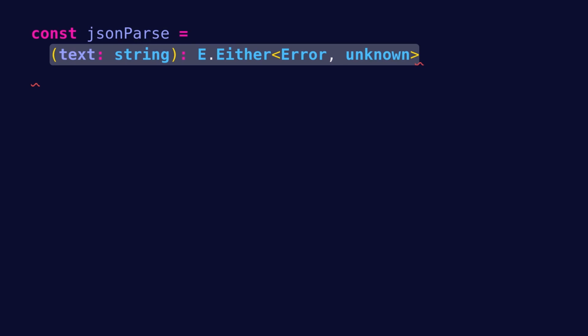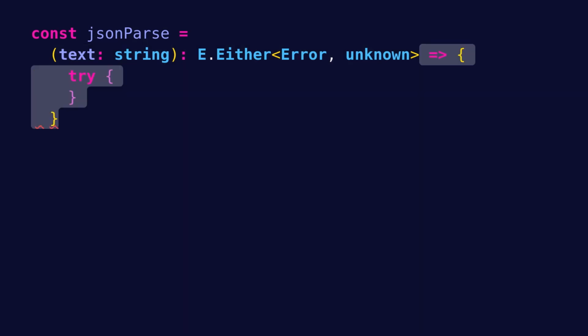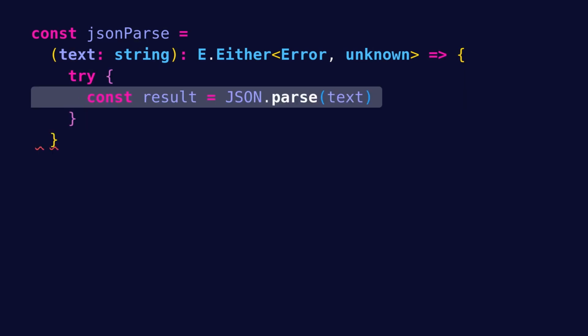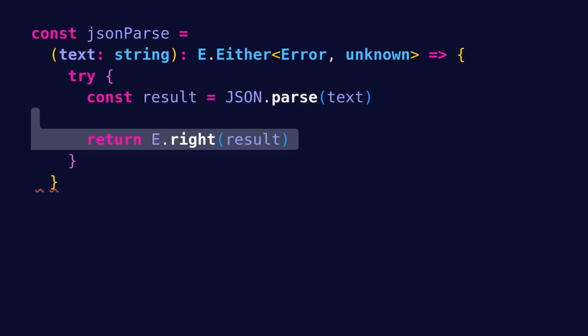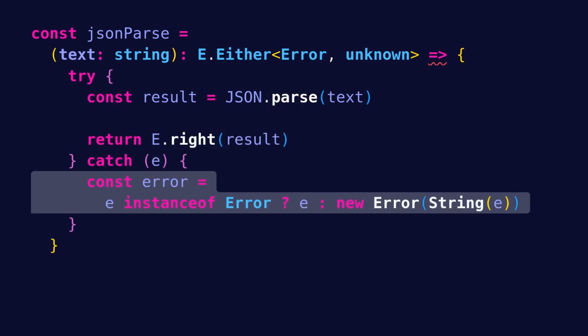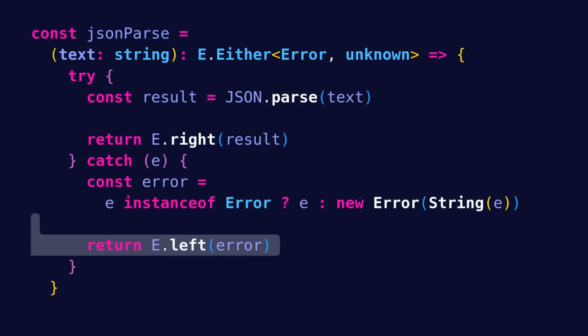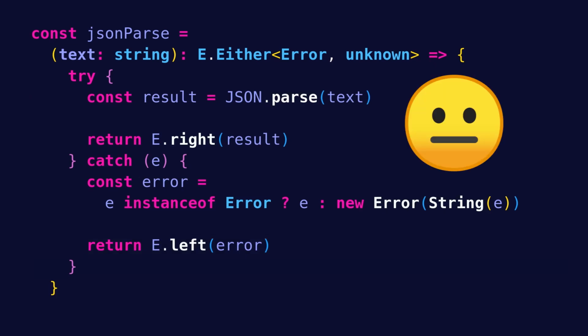Let's initially see how to implement jsonParse in an imperative style using a try-catch block. So we first try to parse the given text as JSON by using JSON.parse, and if it is successful, we return the result as a Right. Otherwise, if JSON.parse throws an exception, we catch it, convert it to an Error object, and return a Left with that error. This works, but it is verbose and not functional at all.